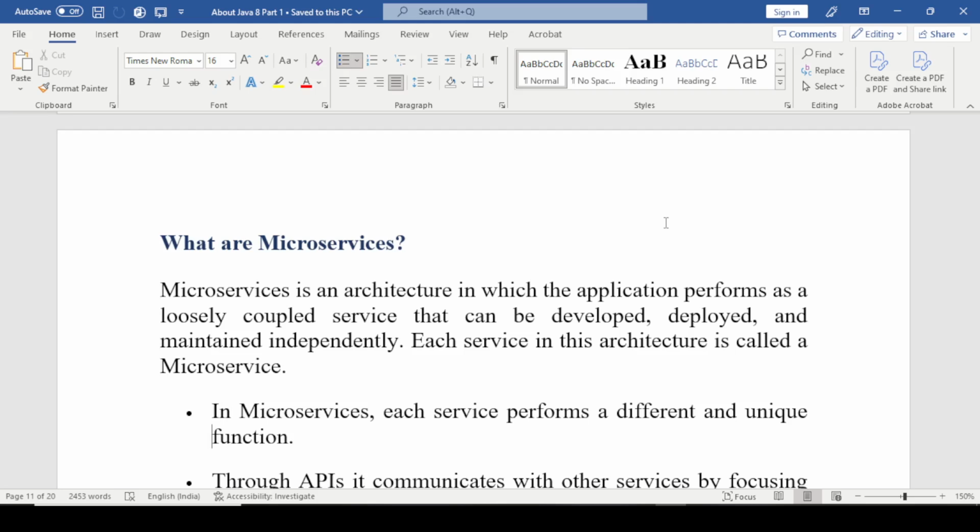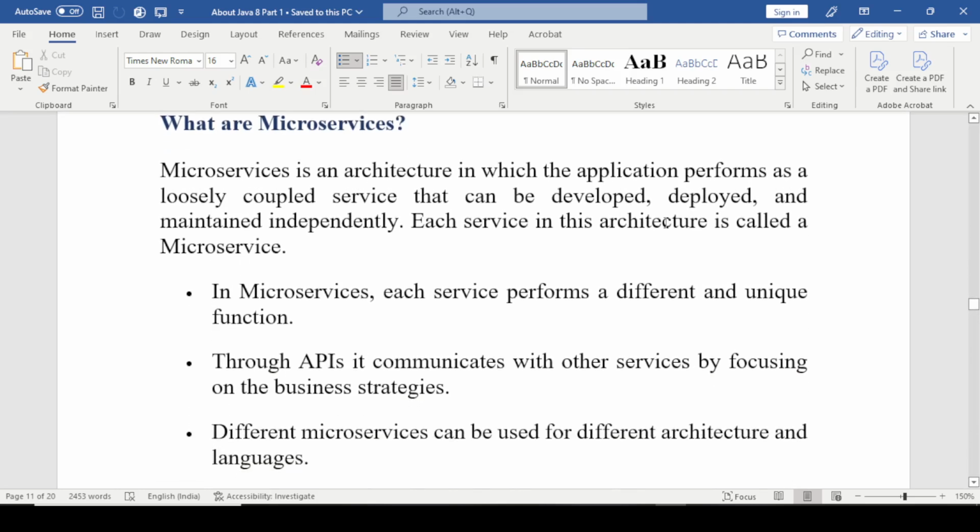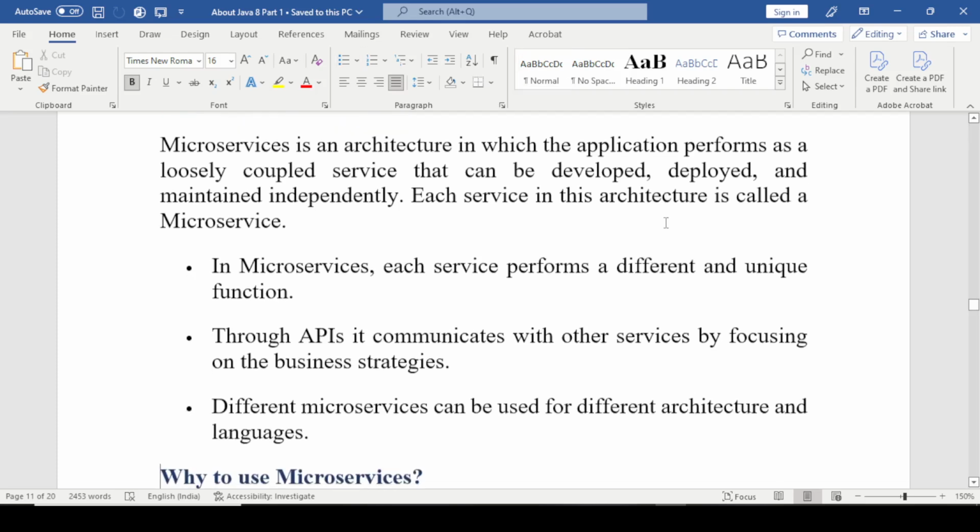Microservices is an architecture in which the application performs as loosely coupled services that can be deployed, developed and maintained independently. Each service in this architecture is called a microservice. In microservices, each service performs a different and unique function. APIs communicate with other services while focusing on the business strategy. Different microservices can be used for different architectures and languages.